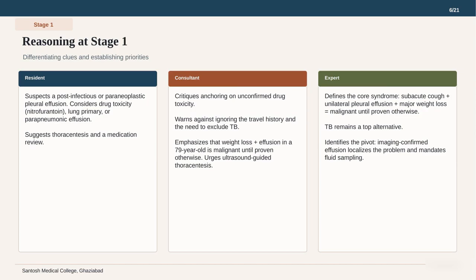The expert in the right-hand column defines the core syndrome as a subacute cough, unilateral effusion, and major weight loss, while tuberculosis remains a top alternative. The expert identifies the imaging-confirmed effusion as the pivot that mandates immediate fluid sampling. This consensus on the need for a tap highlights our first major teaching point. Let us explore the clinical pearl associated with this stage of the workup.